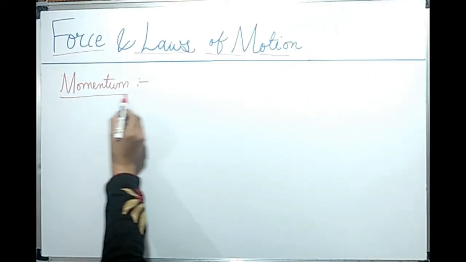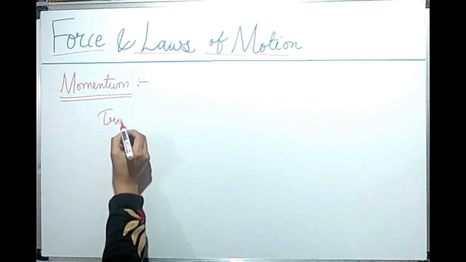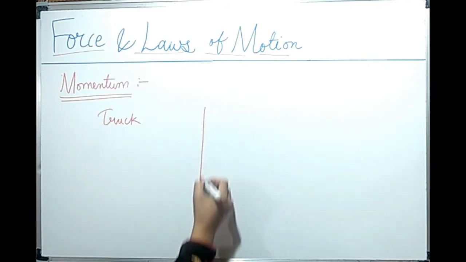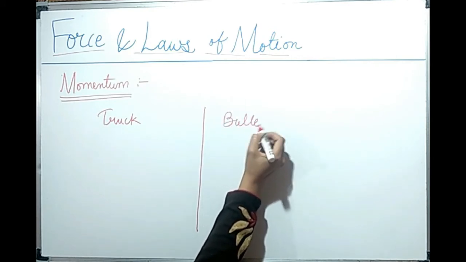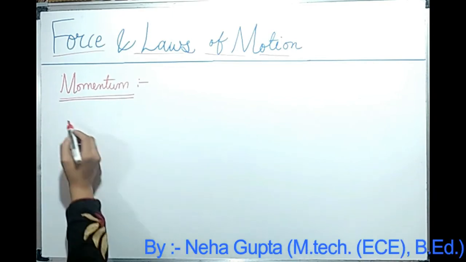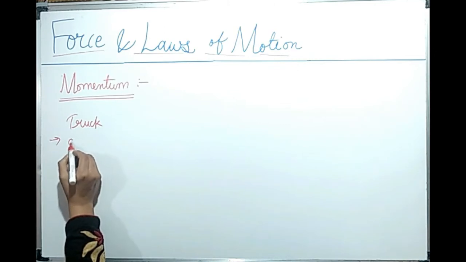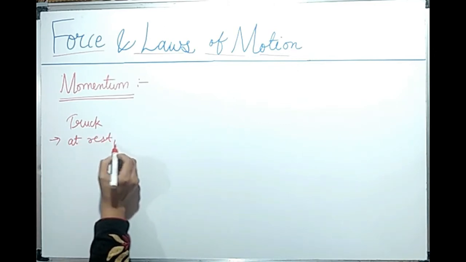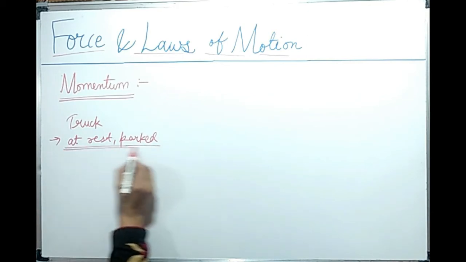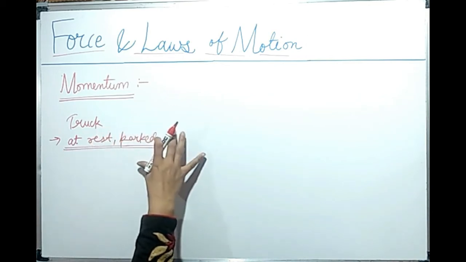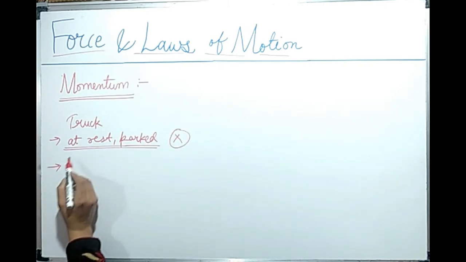To understand what is momentum, let's consider 2 examples. One, we are discussing the situation of a truck, and on the second side we are discussing a bullet. Let's consider the case of the truck. Initially, let's say the truck is at rest and it is parked along the roadside. So it is not going to harm any person. It is at rest, it is still parked along the roadside. It is not going to harm any person. But let's consider the case